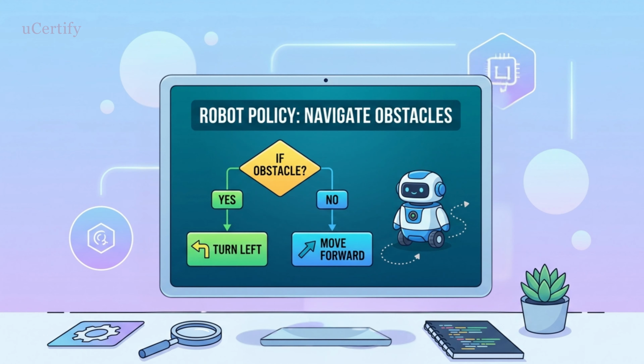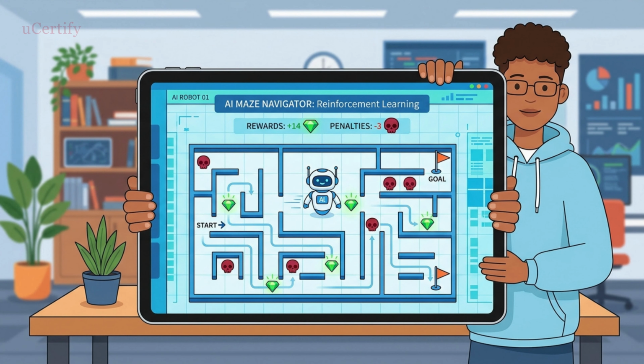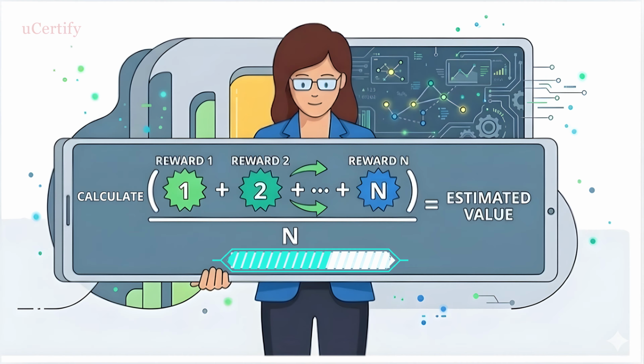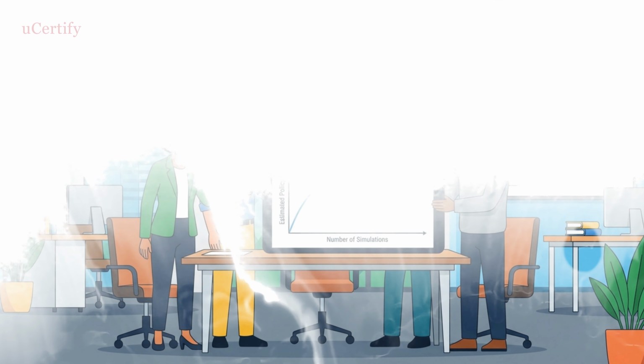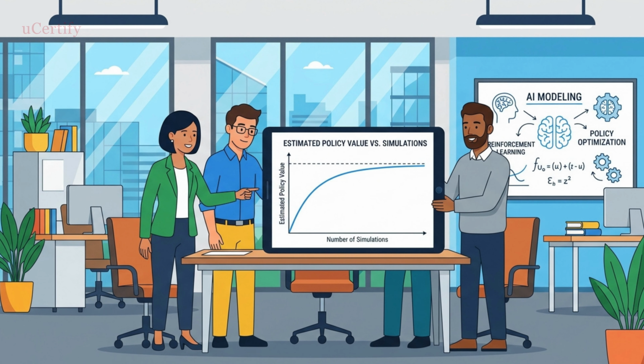Think of a policy as a robot's instruction manual, guiding its every move. We simulate the robot's actions, carefully recording the rewards it earns. Monte Carlo evaluates these rewards, estimating the policy's overall value. More simulations mean a more accurate value estimate, thanks to the law of averages.